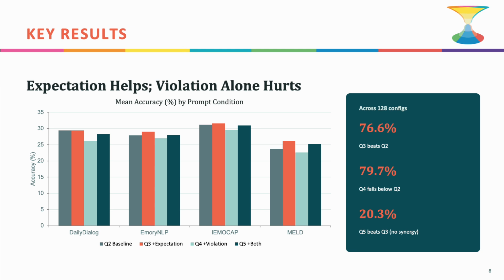Now the results. The headline finding is expectation helps, violation alone hurts. Across all 128 configurations, Q3, the expectation primed condition, beats the baseline 76.6% of the time. But Q4, the violation only condition, actually fell below baseline 79.7% of the time. And combining both, Q5 only beat expectation alone in 20.3% of configs. So there's no real synergy from stacking the cues together.